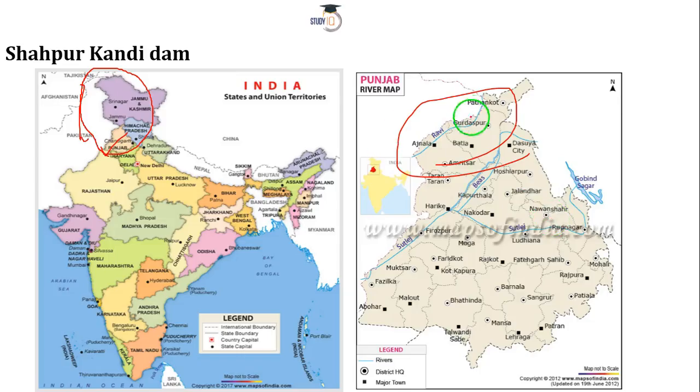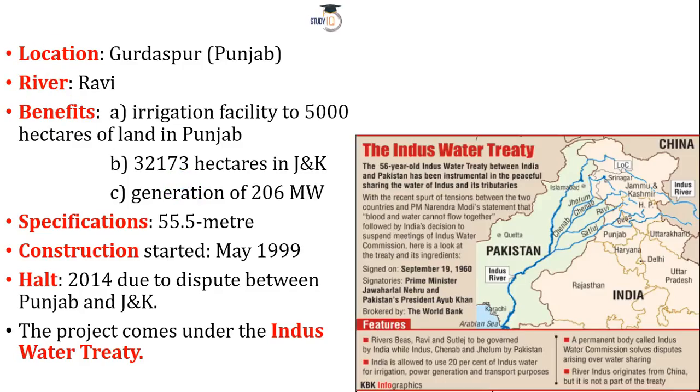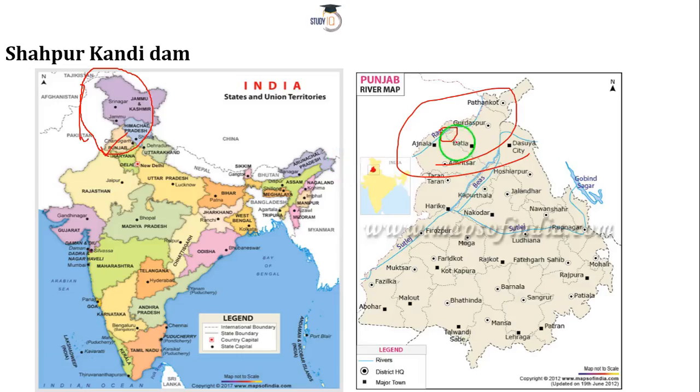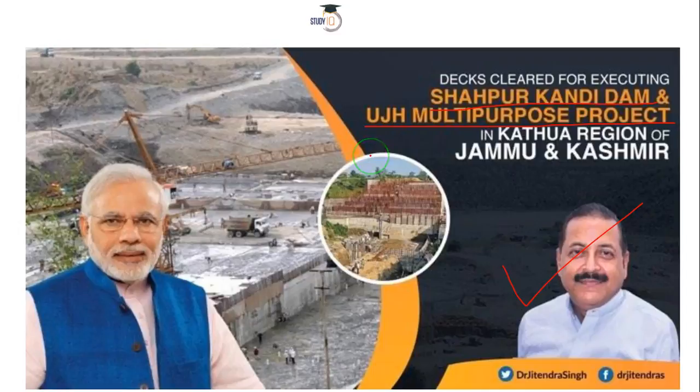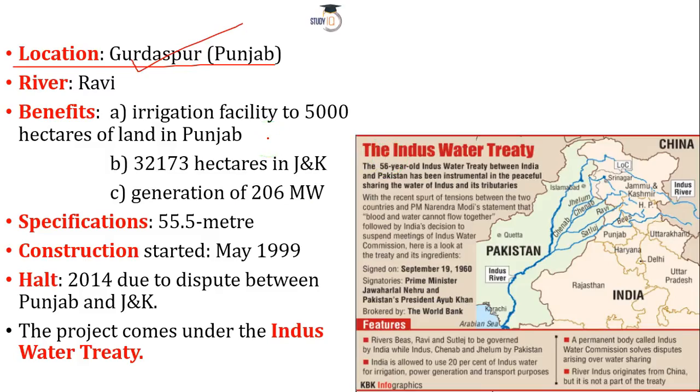This is on the Ravi River. It is of course located in the state of Punjab, in Gurdaspur district, and Gurdaspur district is here on the border. You can see here, this is Gurdaspur. So Kashmir is not far from here, right? Gurdaspur district is located in Punjab, and the river on which it is located is the Ravi.